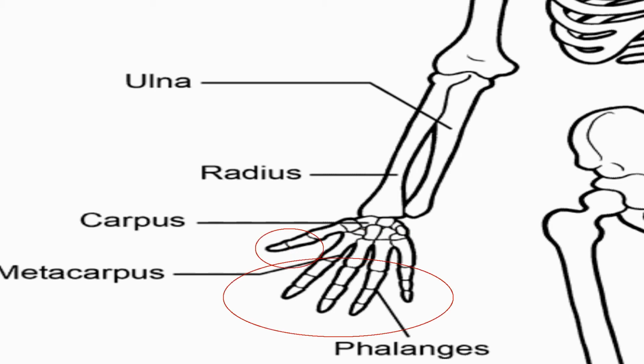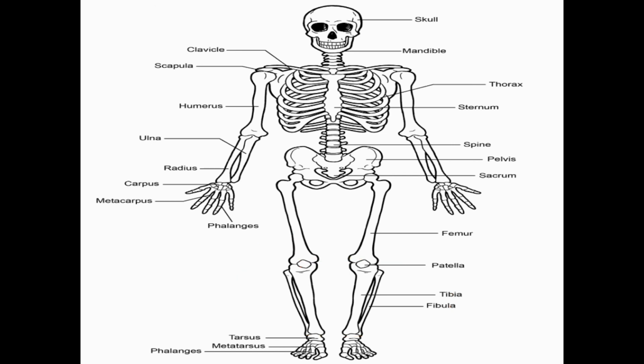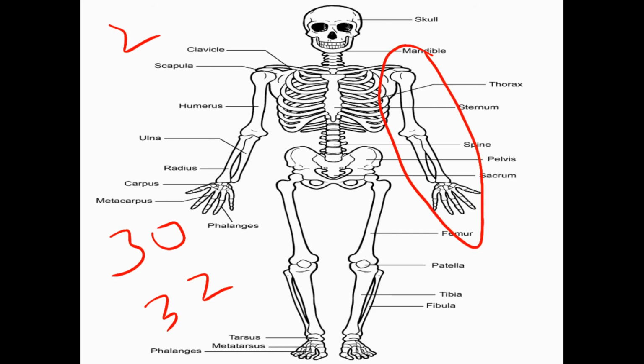So the total number of bones in the upper limb is about 30, and 2 bones in the pectoral girdle. The total is 32. The same number of bones is present in the other upper extremity, so this is also 32. Adding these 32 and 32, the total number of bones in the upper extremity is 64.